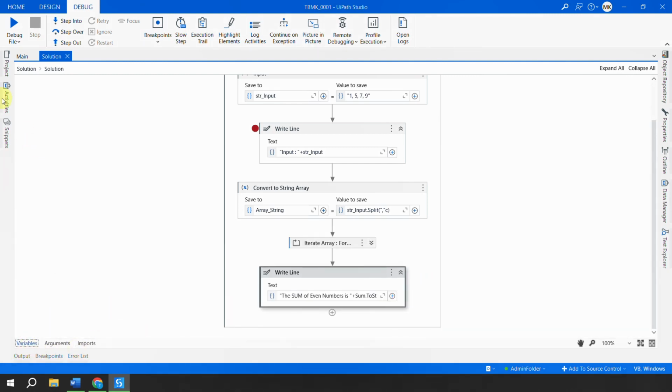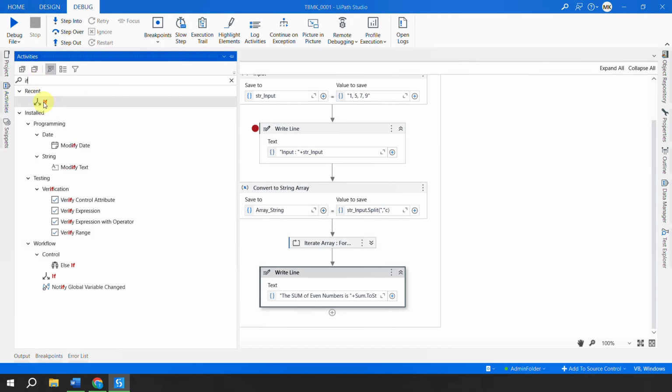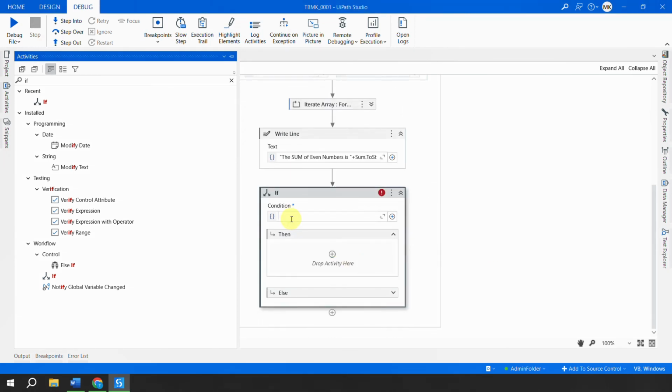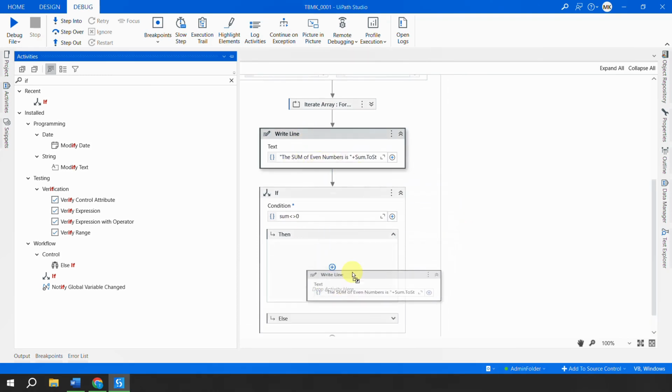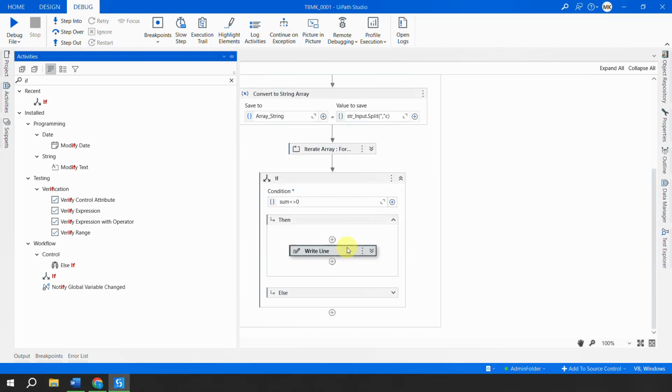So I can simply check that after doing all this calculation, if my sum is not equal to 0, that means I have got something. So I'll drag and drop that write line into this condition, right? If that is still 0,